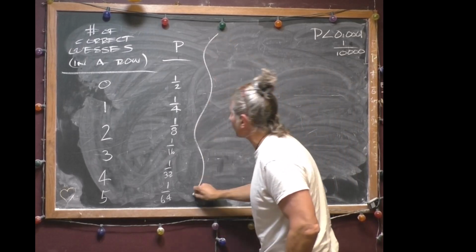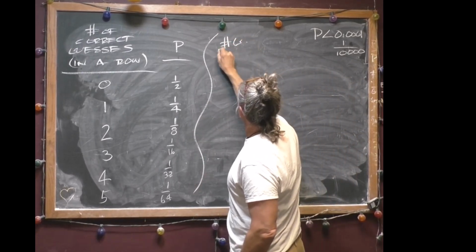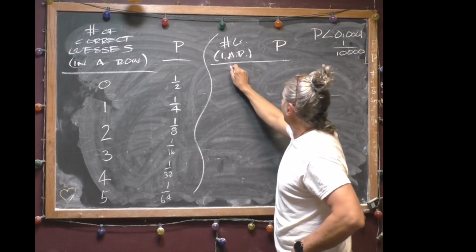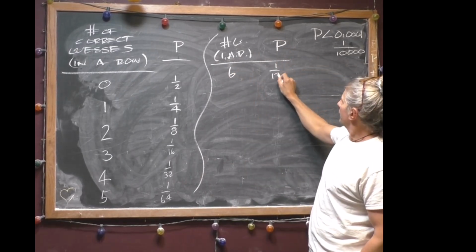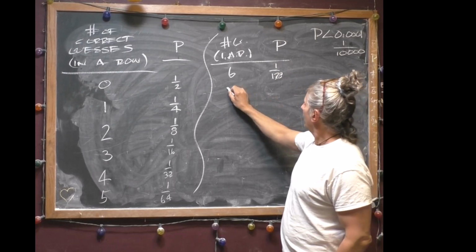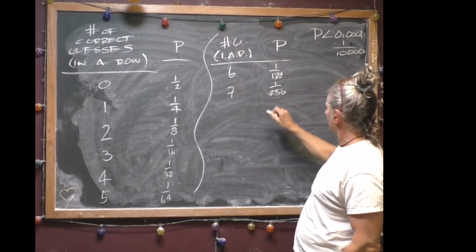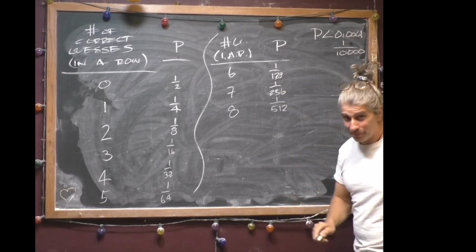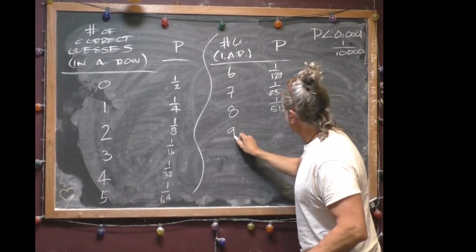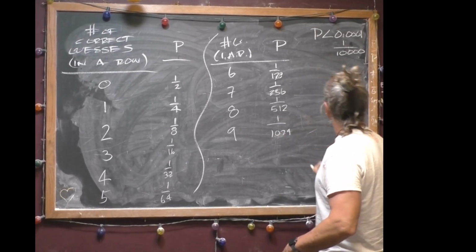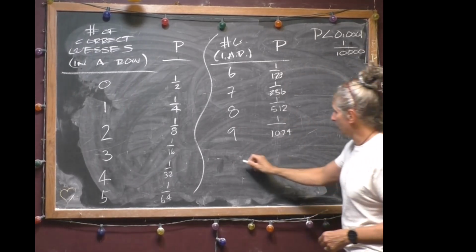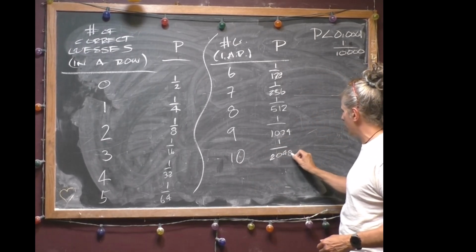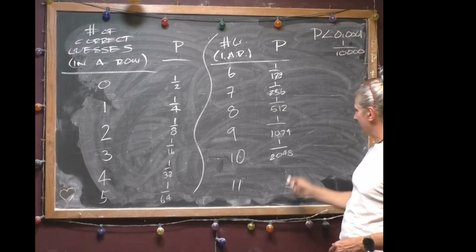6, I gotta make another column here. Number of guesses in a row and their probabilities. 6 will be 1 in 128. Okay, we're like 1/8 of the way there. 7 will be 1 in 256. Okay, we're getting a little bit closer here. 8 is going to be 1 in 512. We're going to start challenging Sean's mathematical ability here now. 9, 1 in 1024. That's good. Okay. 10 is going to be double that, or half that, I guess. 1 in 2048.